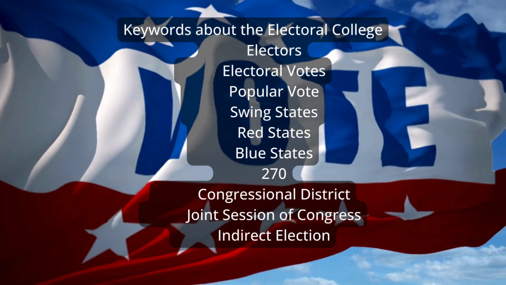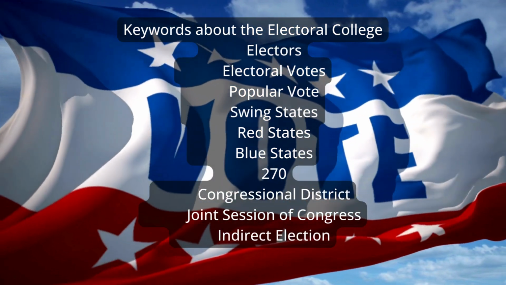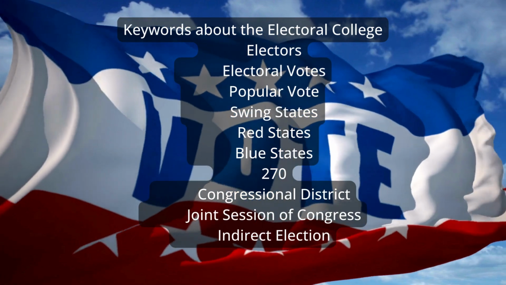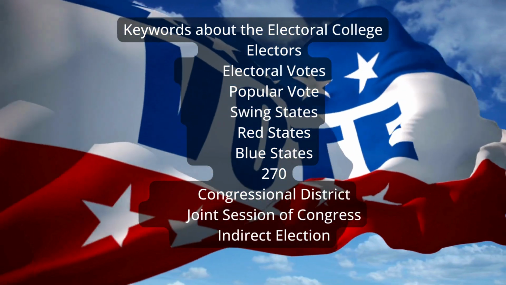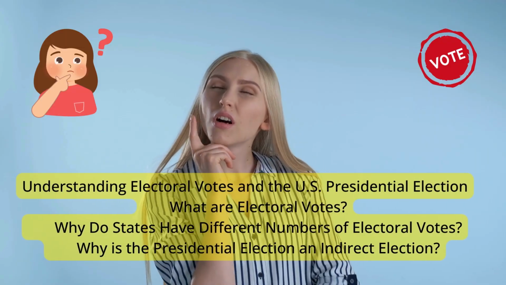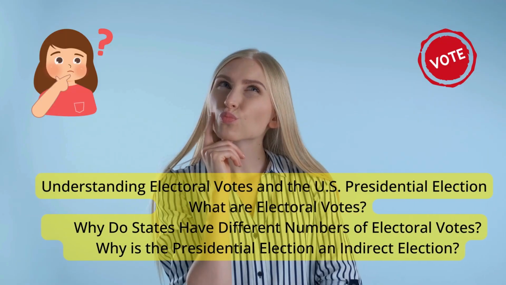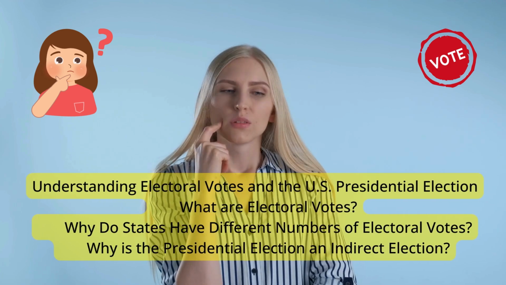Election Day. On the first Tuesday after the first Monday in November, voters in each state cast their ballots for the president and vice president. Electoral votes. The candidate who wins the popular vote in a state typically receives all of that state's electoral votes, with the exceptions of Maine and Nebraska, which allocate some electoral votes by congressional district.